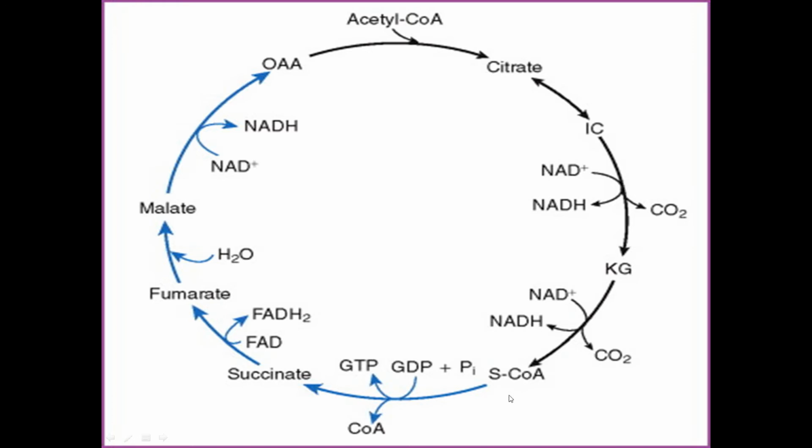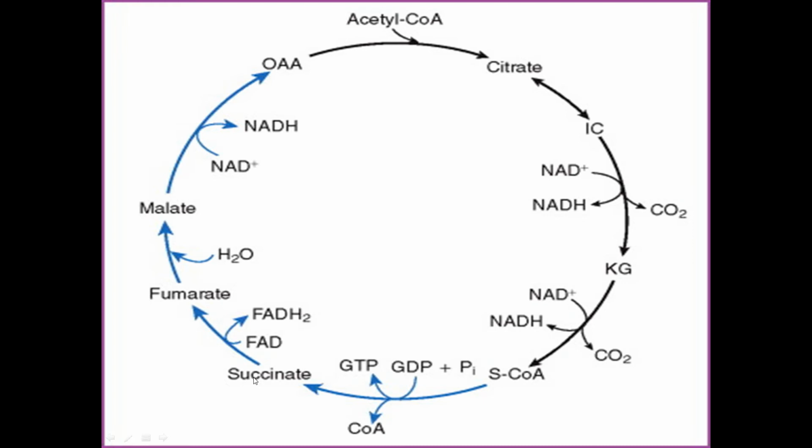Then here succinyl coenzyme A by substrate level phosphorylation synthesizes guanosine triphosphate, and guanosine triphosphate then gives phosphate with a high energy bond to ADP and synthesizes 1 ATP here.